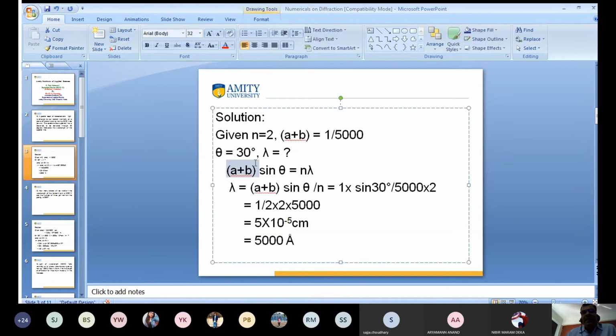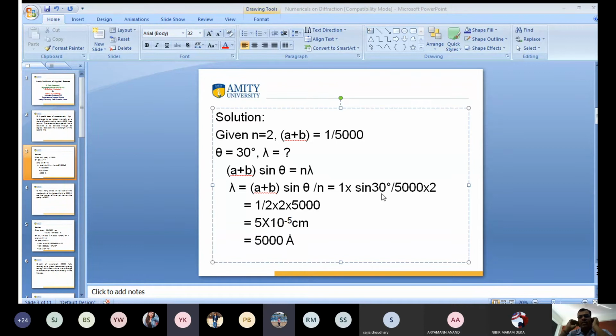The formula is (a + b) sin theta equals n lambda. Lambda is (a + b) sin theta divided by n. So a + b is 1 divided by 5,000, into sin 30 degrees, divided by 2, since n is equal to 2. So what is the value? The value is 5 into 10 to the power minus 5 centimeter. The value is 5,000 angstrom. Is it correct or not? Tell me.